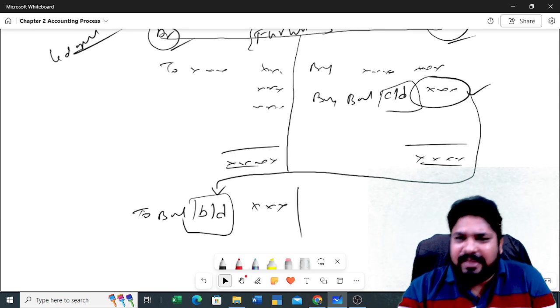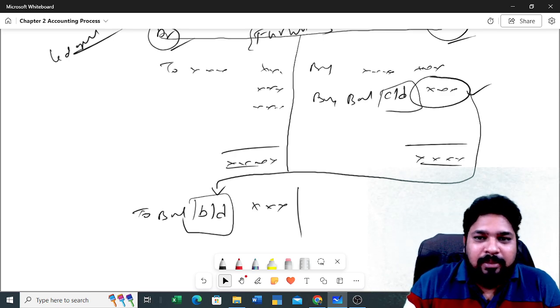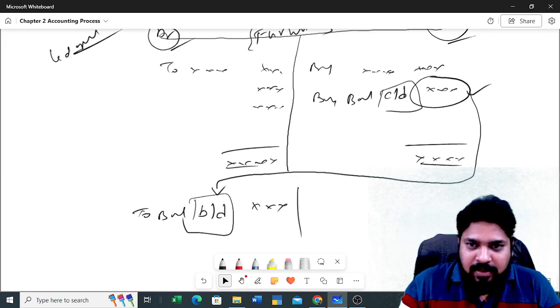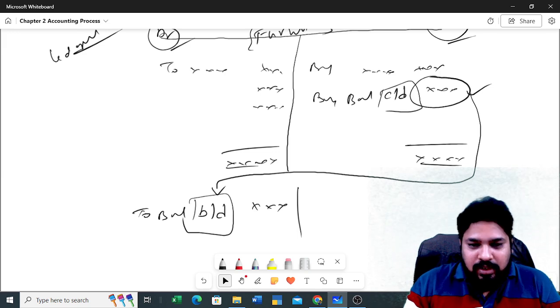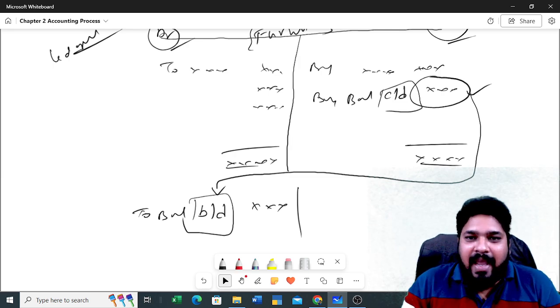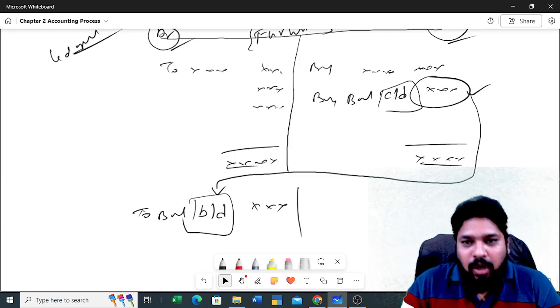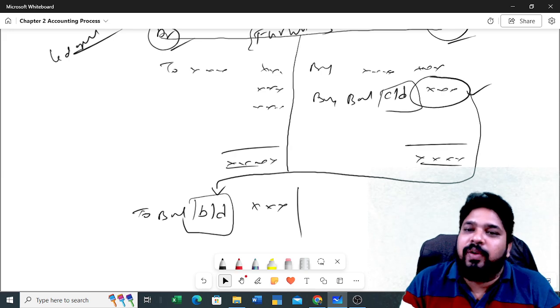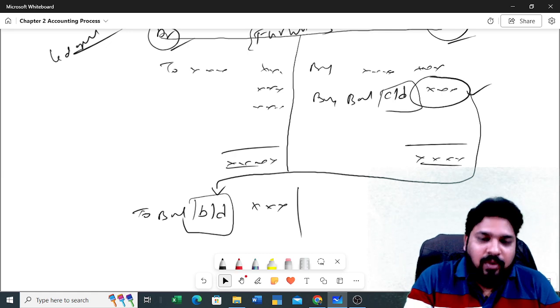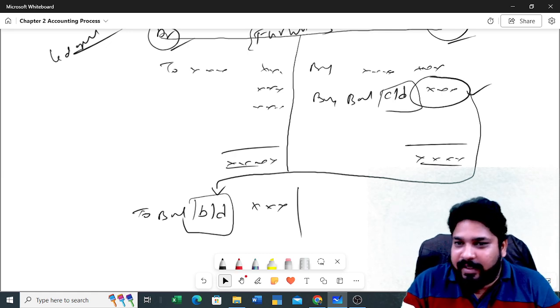Nothing here, simple. What do closing balance and opening balance mean? See here, if you are maintaining a shop, after closing today, you will close the shop, right? By the end of the day, you will have some cash in your cash box. What will you do with that cash? You will count the total amount and write it somewhere.